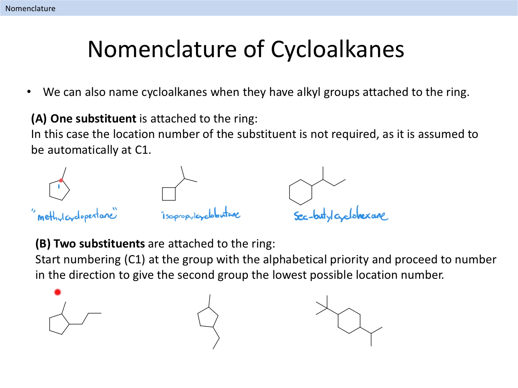In the first example, we have a substituted cyclopentane molecule. Because there are 2 substituents, we need to identify which of the ring carbon atoms is assigned the location number 1. There is a methyl group and an ethyl group. The ethyl group has a higher alphabetical priority, and the carbon atom attached to this ethyl group is assigned as C1. We then proceed to the next carbon atom. Because we want the lowest number for the second substituent, we would number in the direction to give the carbon attached to the methyl group as C2, rather than going in the other direction, which would lead to a C5 assignment.